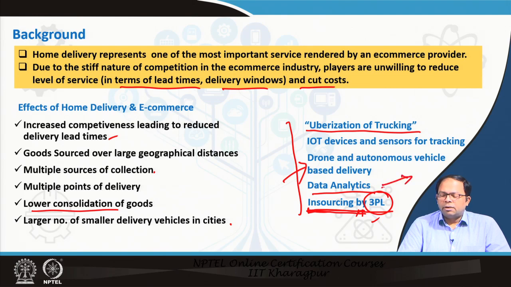So, how do we locate our consolidation centers as well as any kind of transshipment center, as well as how do we deliver more efficiently. Then there could also be drone and autonomous vehicle based delivery systems in future, IoT devices and sensors for tracking the delivery vehicles, which increases efficiency and also generates data, and Uberization of trucking, which means there are private operators who have free trucks. So, we can link those trucks with certain requests for goods transfer. That is what we call Uberization of trucking. So, these are the new changes that are also coming into this sector, which also need to be considered when we determine freight flows in an urban area.